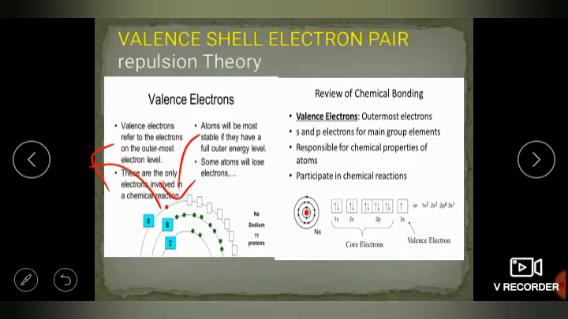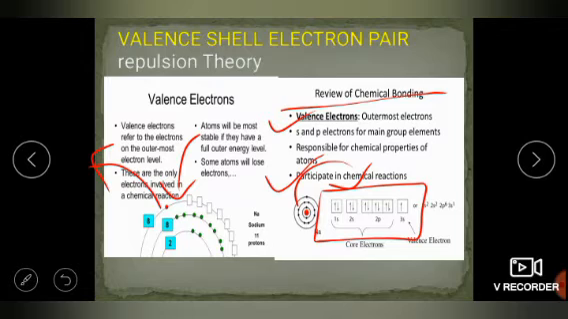So, a review of chemical bonds. Valence electrons are the outermost electrons, s and p electrons for main group elements. They are responsible for the chemical properties of an atom and participate in chemical reactions. And here the diagram of sodium has been given in the form of shells.